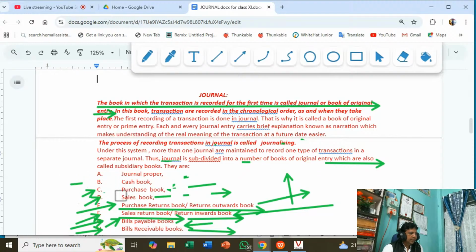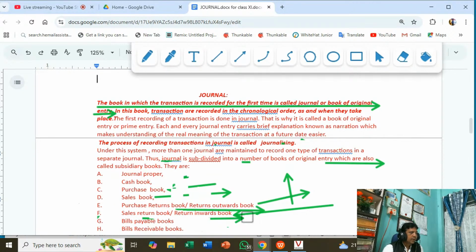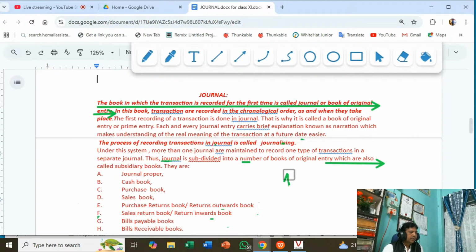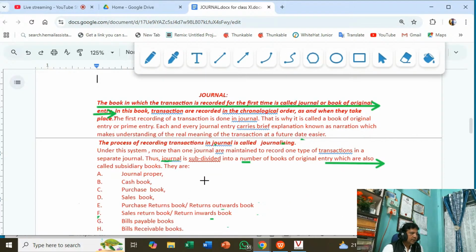Now the first one is the journal proper. Okay, the journal proper is that book where the transactions which are not covered by these seven books will be recorded. For example, if goods are purchased on credit for resale, it will be recorded in the purchase book.